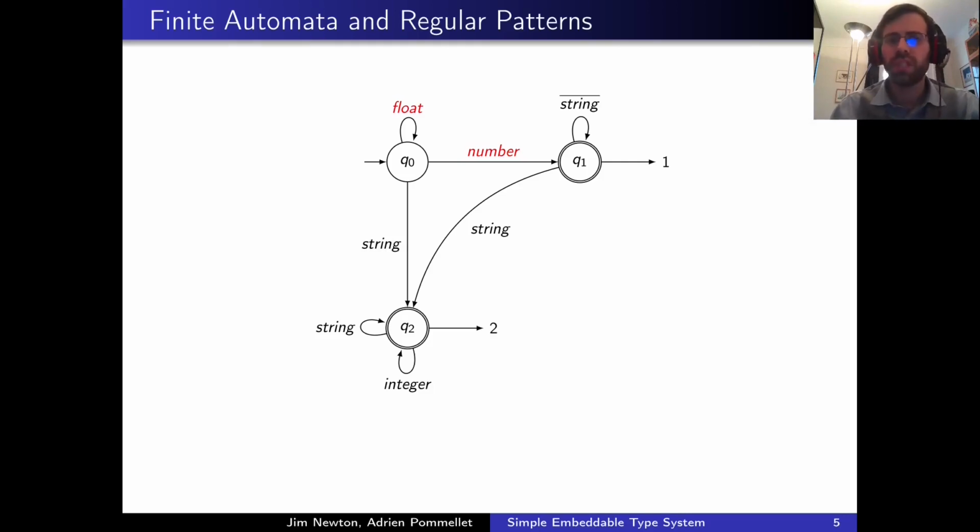Our intuition would be to use a finite automaton labeled by types to recognize a regular sequence of types. In order to move through a transition, the current input symbol should belong to the labeling type. The issue here is that two types may overlap. As an example, a float is also a number. As a consequence, the following automaton is not deterministic. If we read an input float in state Q0, then we can either stay in Q0 or move to Q1.